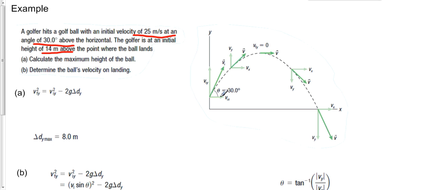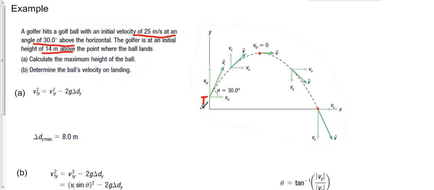So notice the Vix is now just Vx, and it is a constant horizontal component the entire way down. But what happens to the vertical velocity is it starts off very high up, it gets smaller, and for a split second, right at maximum height, it goes to 0, and then the vertical velocity starts increasing downwards. And the darker green arrow on your screen is going to be the recombined velocity, so the horizontal and vertical components added together again. So here's our situation, and the golf ball, of course, lands over here.